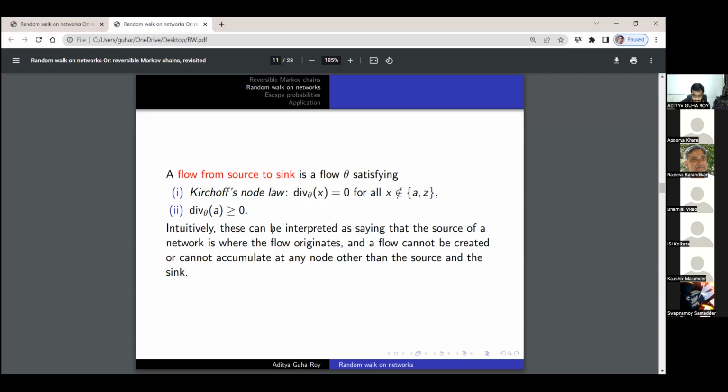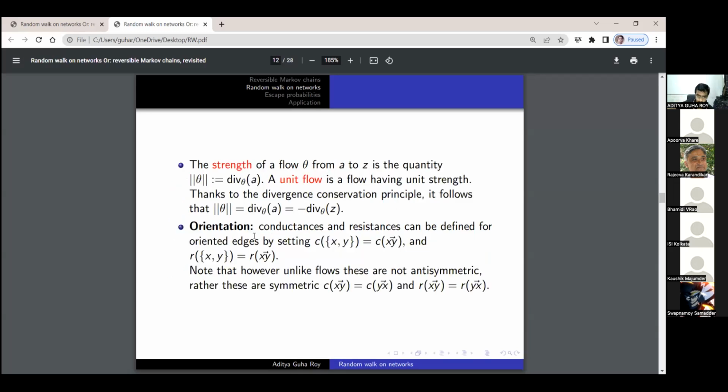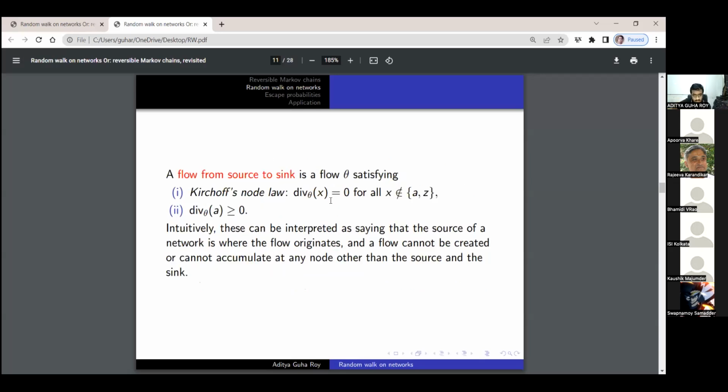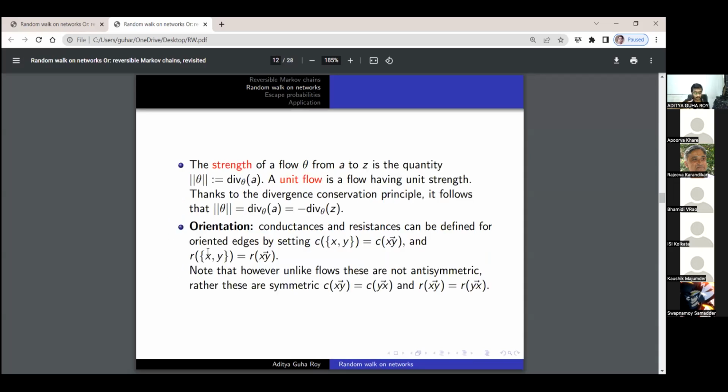So that's essentially the thing, and we define another notion called the strength of a flow. That means it is the divergence of the flow evaluated at the source. This definition can be contrasted with what we have written here, that the flow originates at the source. So the higher the value of the divergence of the flow at the source, the higher is the strength of the flow.